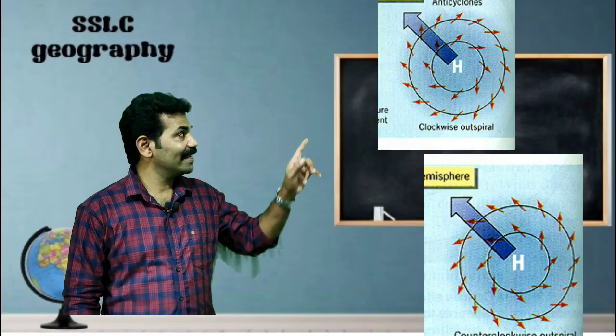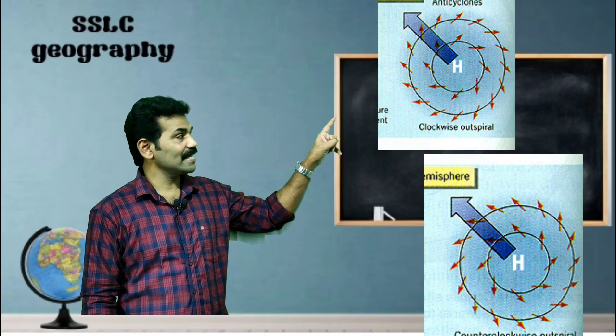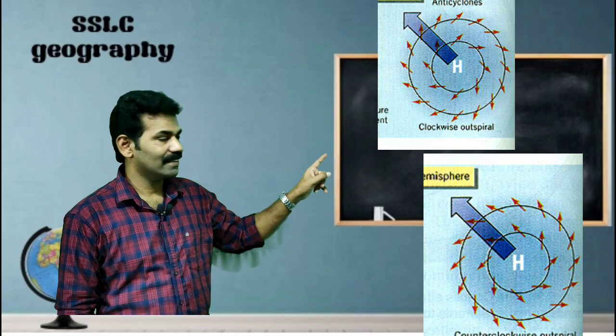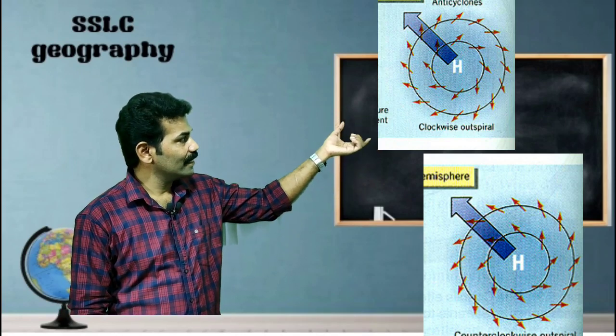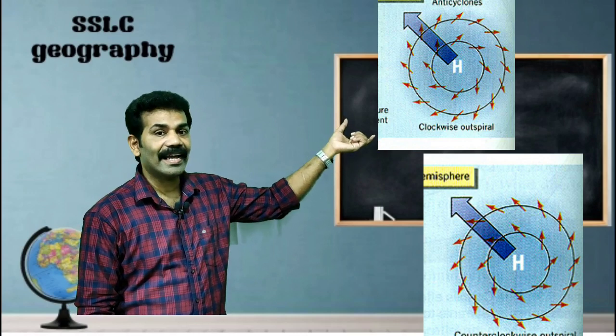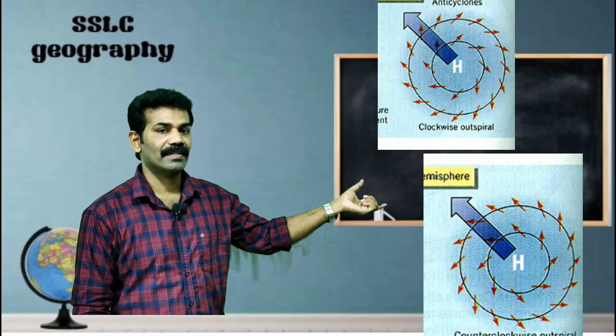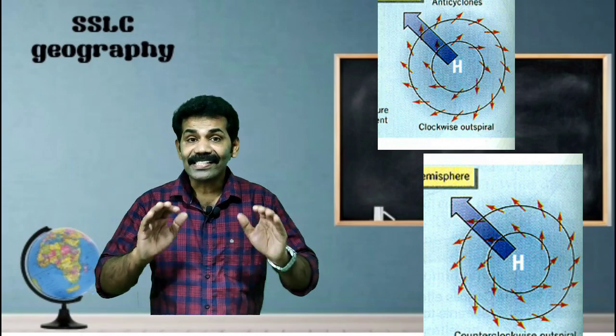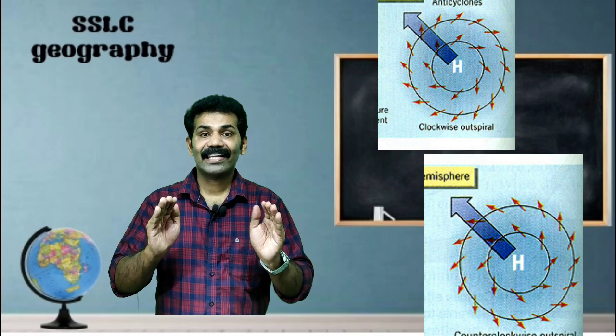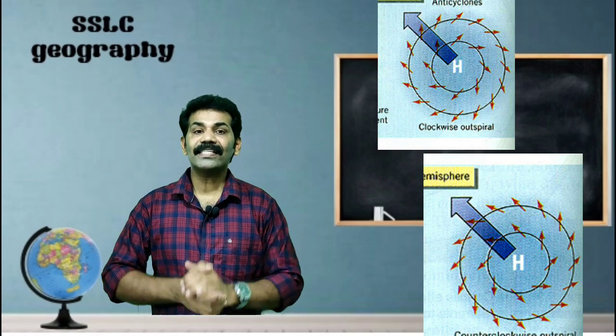Another variable wind is the anti-cyclone. You can see the anti-cyclone pictures. There are two pictures, both of anti-cyclones, one in the northern hemisphere and one in the southern hemisphere. The direction of the anti-cyclone is not the same in both hemispheres. It is different.